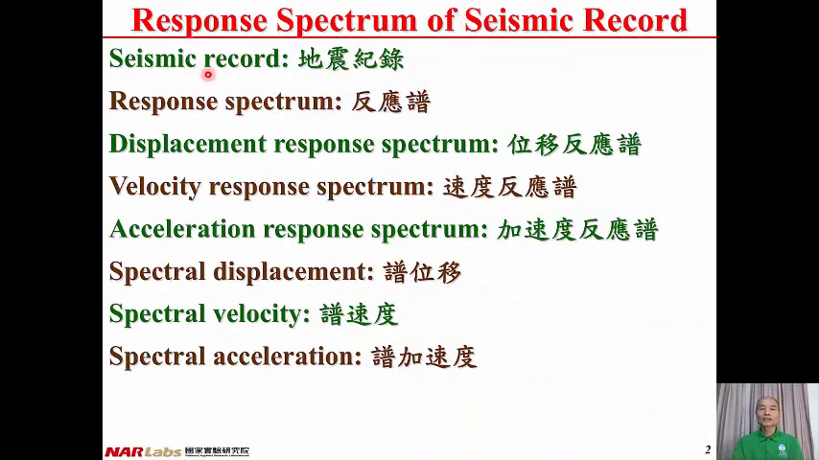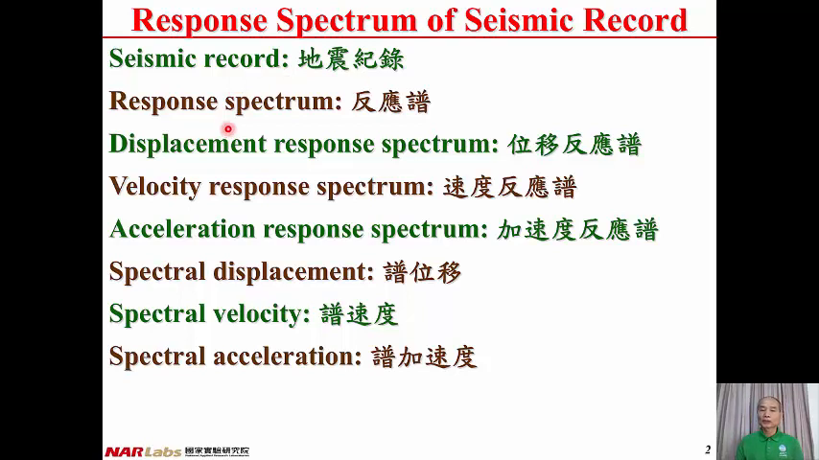And here are some terminology. Seismic record is the record taken during an earthquake. Response spectrum is the relationship of maximum structural responses with structural vibration period. And in Chinese, 反应谱. Seismic record in Chinese, 地震记录.